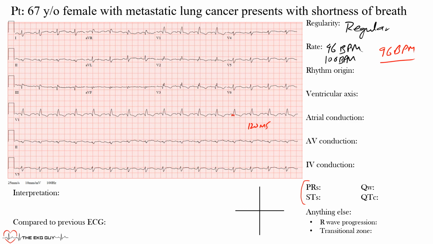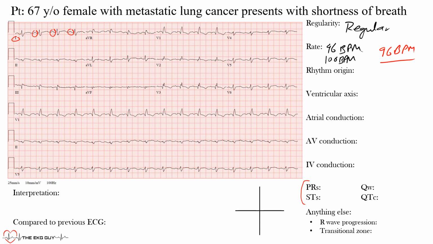So we have a QRS complex that's just on the upper limits of normal, but we have P waves that are preceding it, okay? So if you look here at lead 1, these are P waves. And notice that every P wave has a QRS complex that follows. And in lead V1, these are all P waves, and they all have a QRS complex following them. Meaning that our atria and our ventricles are working together: the atria are contracting and it's coming down to the ventricles to allow them to depolarize. So in this case, we likely have an atrial rhythm, but is it coming from the sinus node or not?